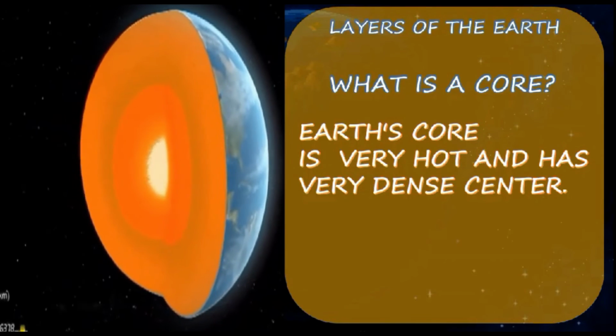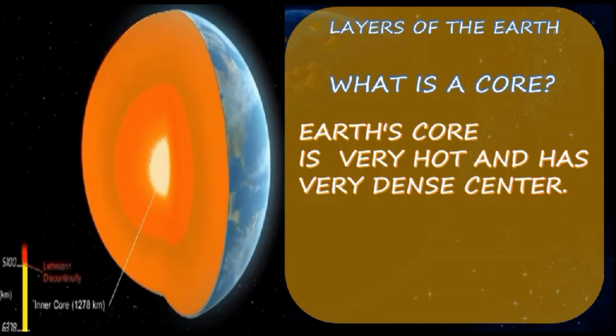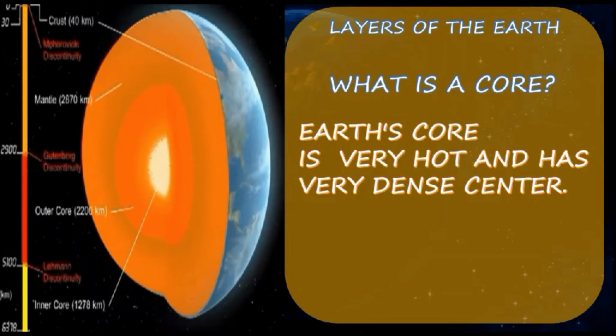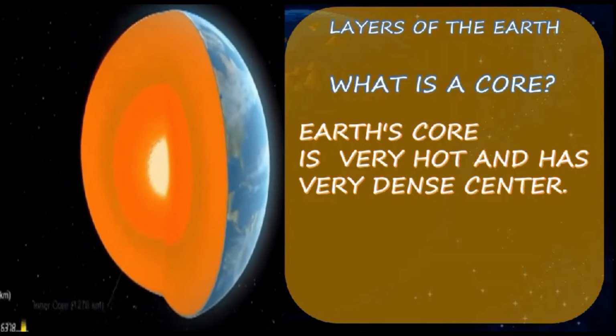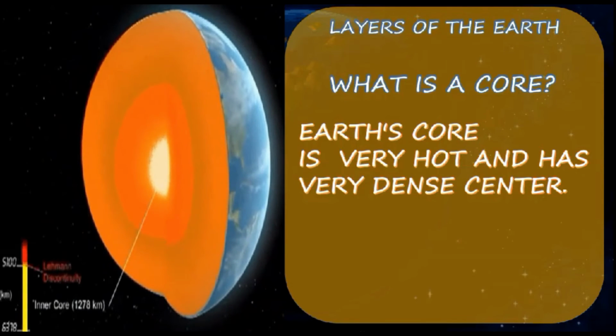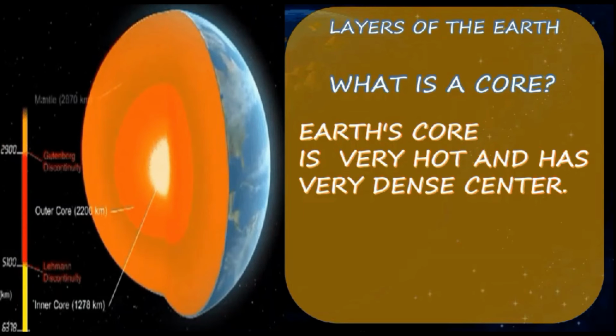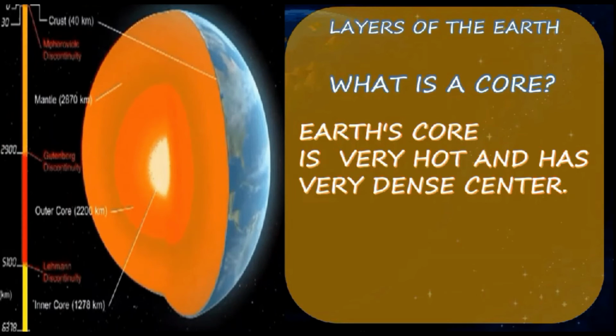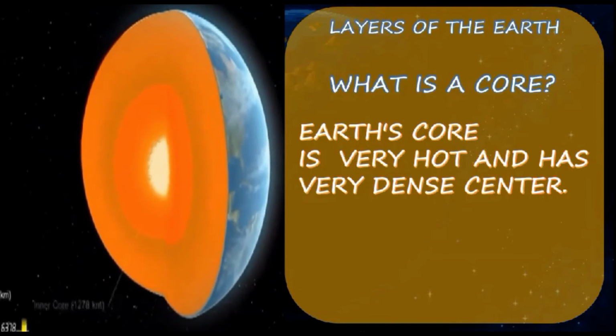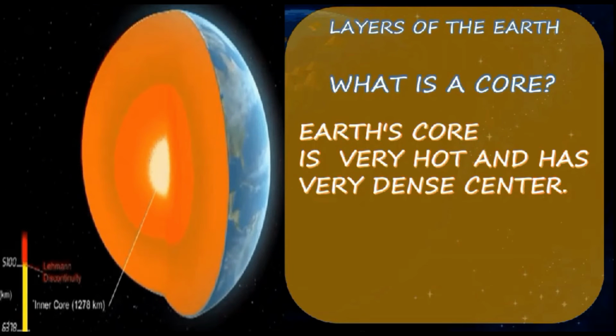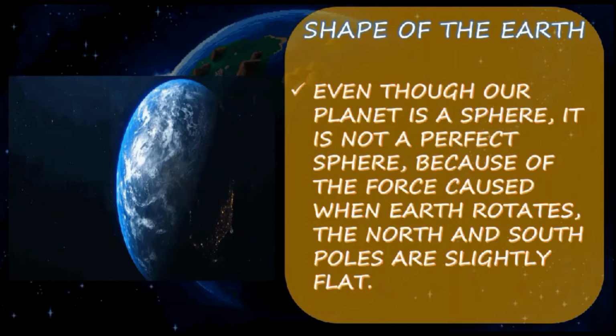The boundary between the inner and outer core is approximately as hot as the surface of the sun. Only the outer core is liquid. The inner core is solid because the pressure at that depth is so high that it keeps the core from melting. You got it? Okay, so we have seen the inner core and the outer core.